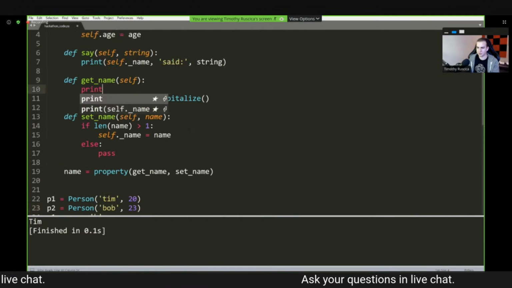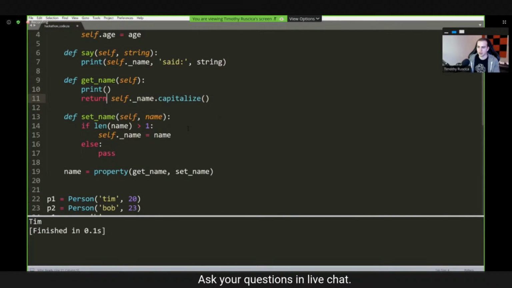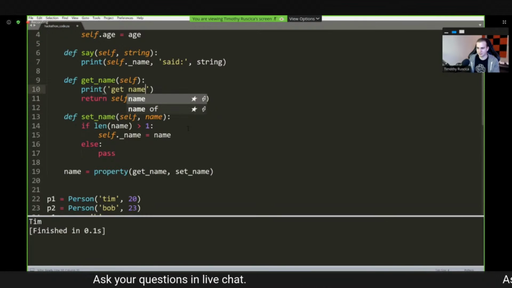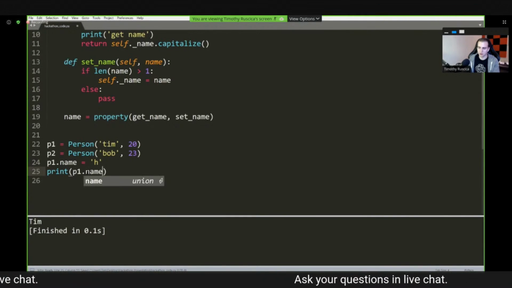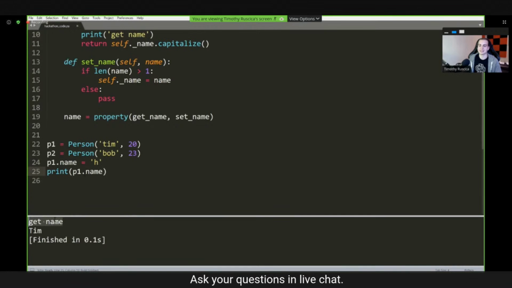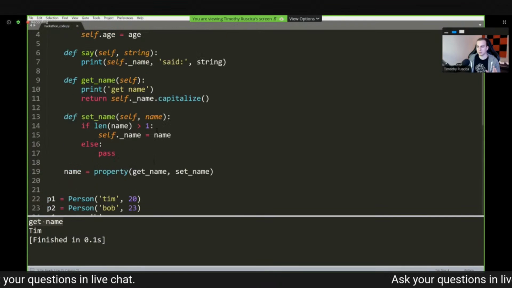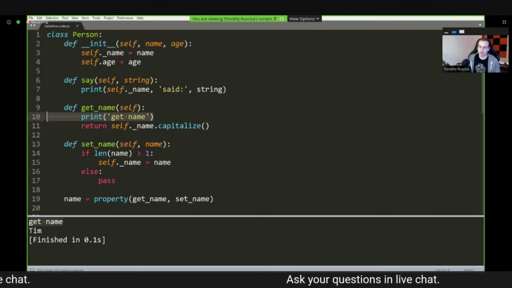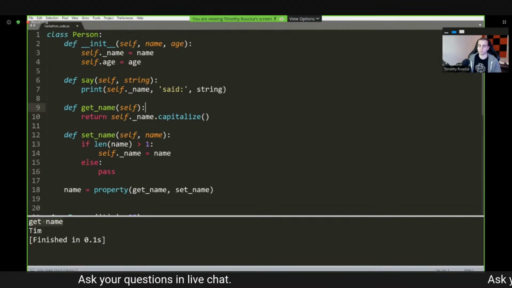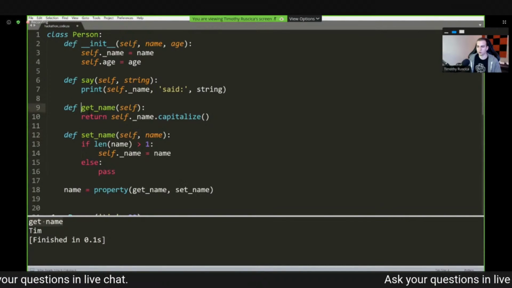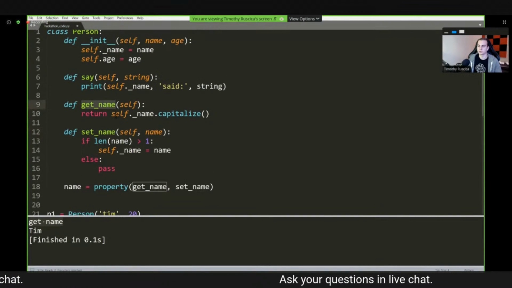Now inside of here, to prove this to you more, I will print a statement. So I'll say get name. And then here, when we actually say p1.name, notice that it prints get name. So hopefully that's all making sense. But that is how we use the property. And that is definitely very useful to use, especially if you want to have your users avoiding using the actual .set name or .get name, or you just don't want to have to call those methods.